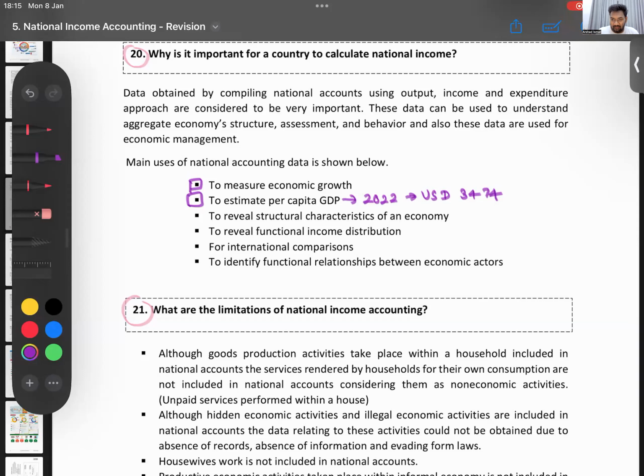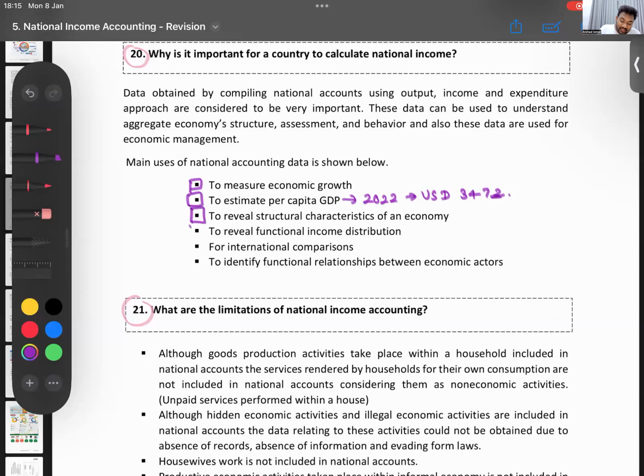Okay. Again, mathematics class. So 3472. We can calculate that. Then you can look at the structural changes. You can see how much the agriculture sector contributed, how much the industry sector contributed, how much the service sector contributed. You can look at those structural changes. 88 billion, no, that's not per capita. That should be the GDP.